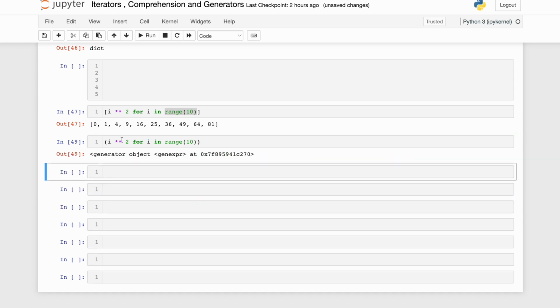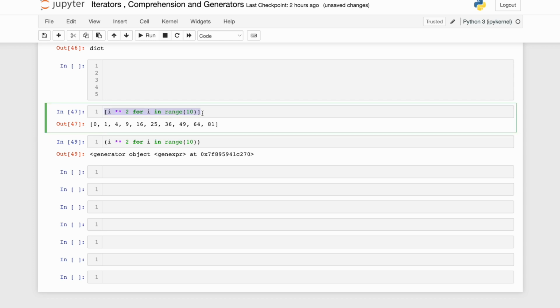Friends, one thing to notice is that when I did a list expression, it gave me the values. When I did a generator expression, it gave me a generator type object, but it didn't print out anything. This gives you a hint why I'm calling it lazy execution, because it is not executing and generating it at that moment.